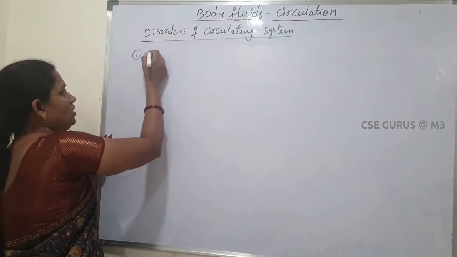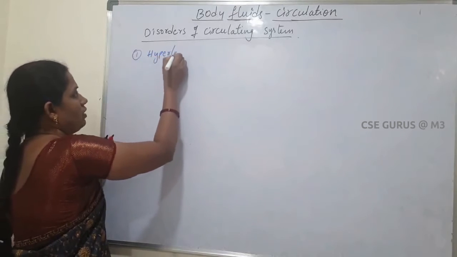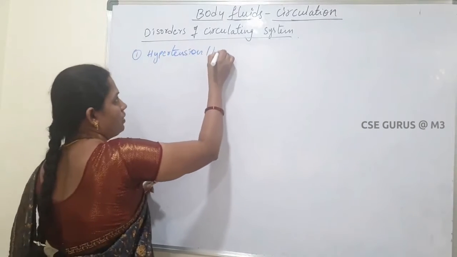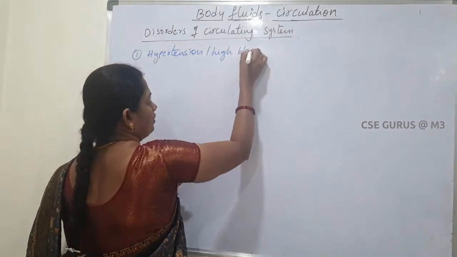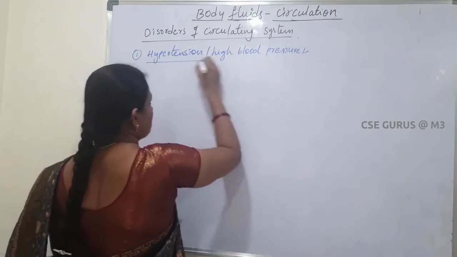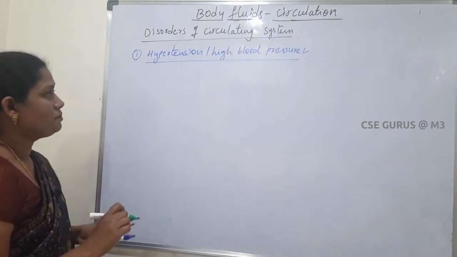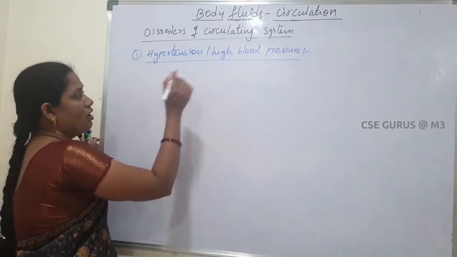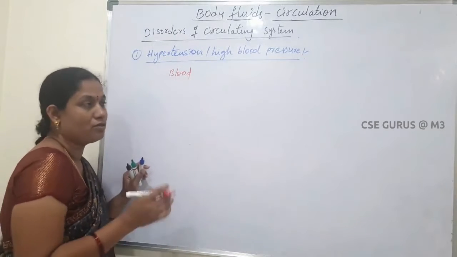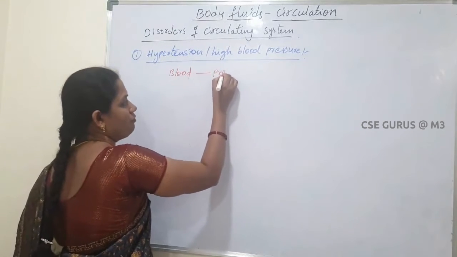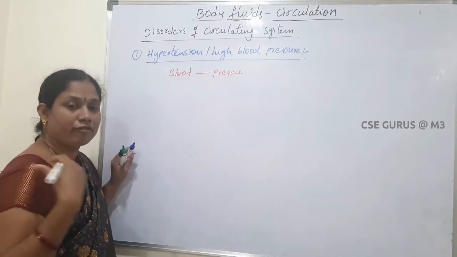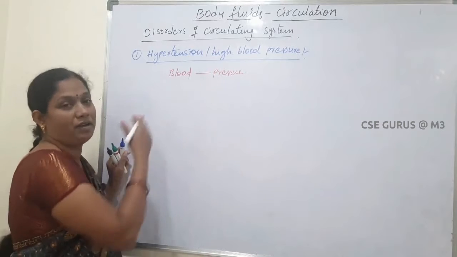The first one is hypertension, also called high blood pressure. Normally in our body the blood flows in the blood vessels with the help of pressure. That pressure is called blood pressure.